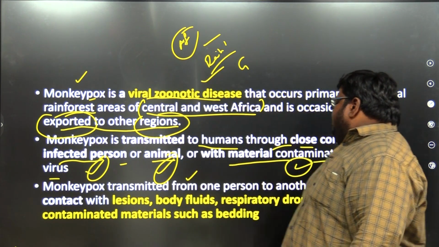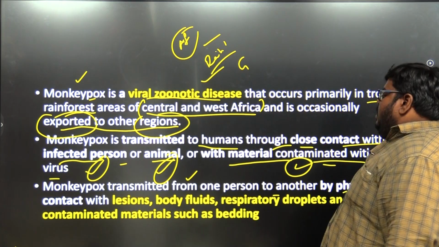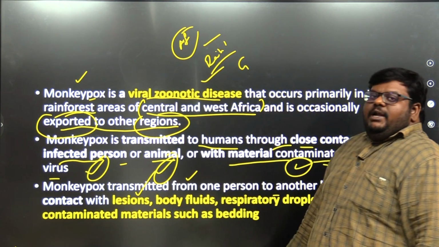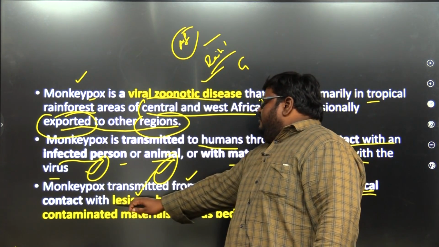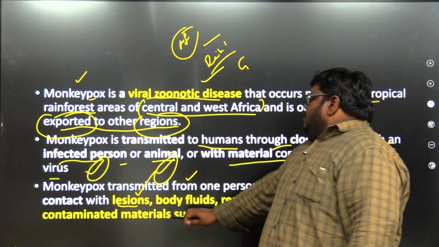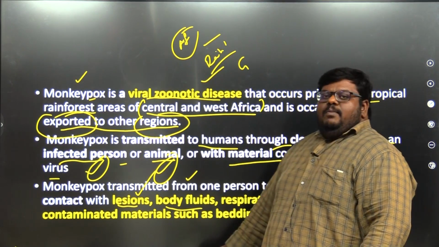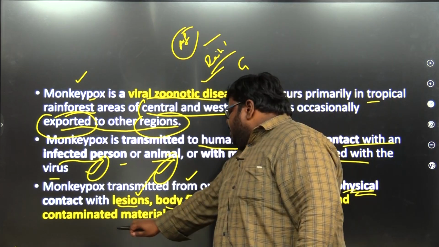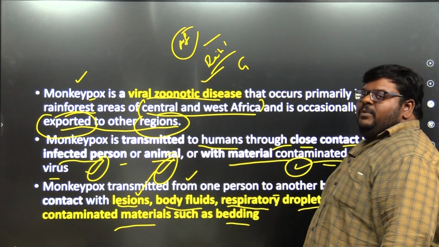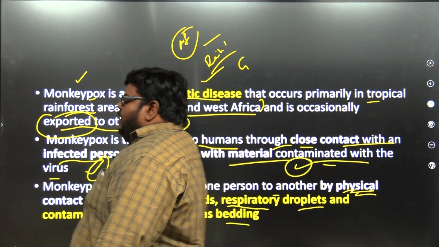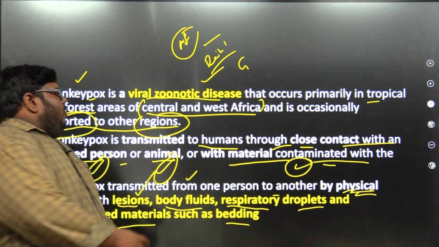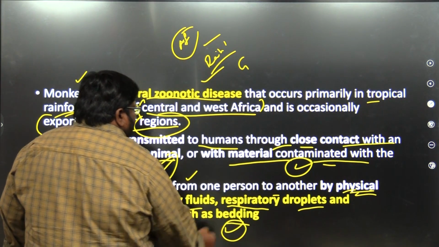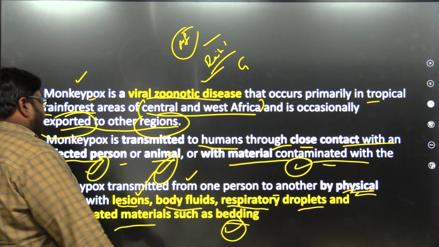Monkeypox is transmitted from one person to another person through the physical contact of lesions. When it affects the human, from where do we get this? Lesions, body fluids like blood, semen, and the respiratory droplets, and contaminated material such as bedding. Okay, when the person is hospitalized, we use the beds, or the infected person is there, he uses the bedding. So from that source also we are going to get this infection.